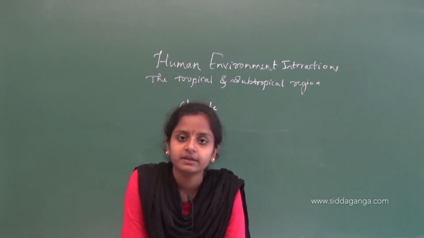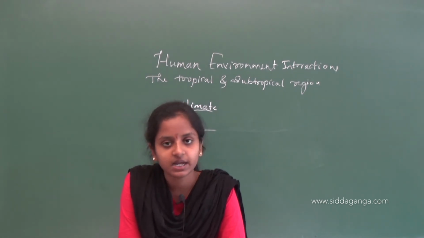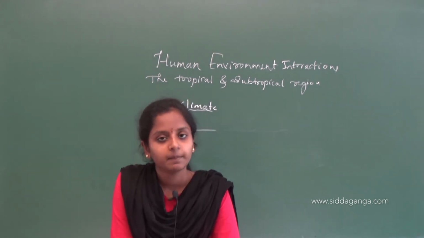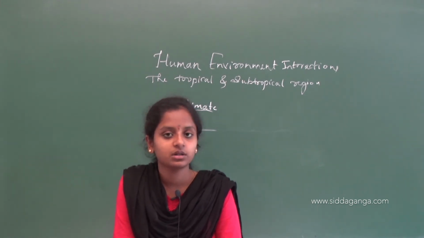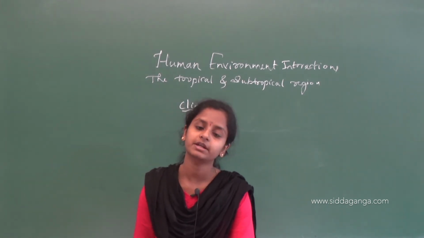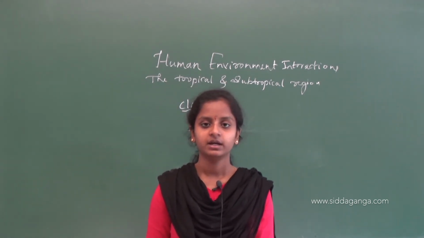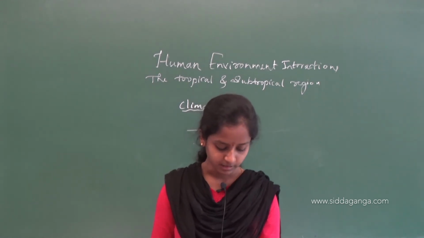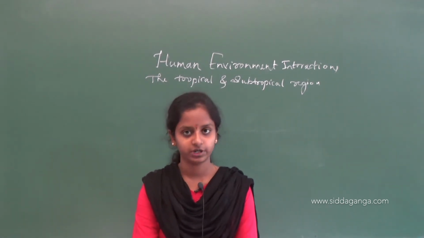The humidity will be similar, and the temperature at night decreases and increases in the daytime. So in the tropical or equatorial region, it will be very hot, and rains cannot be predicted. That's what they are telling in the climate. Then we'll see rainforest.